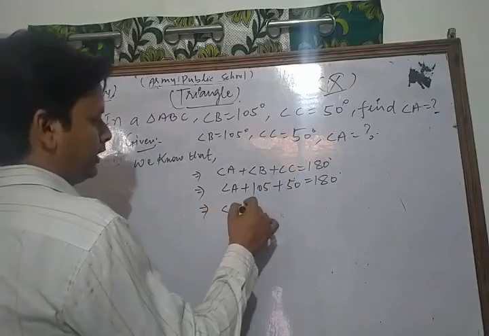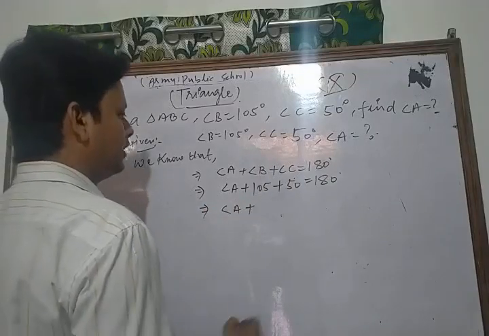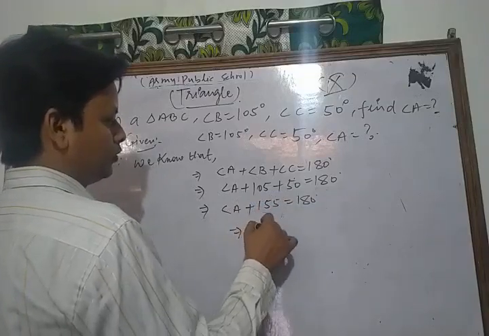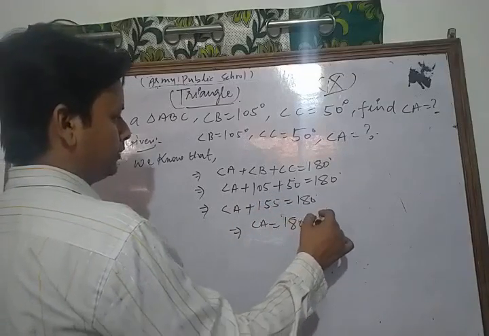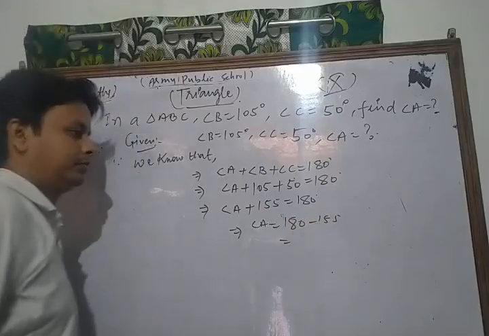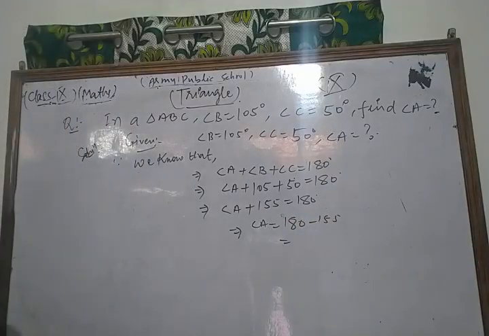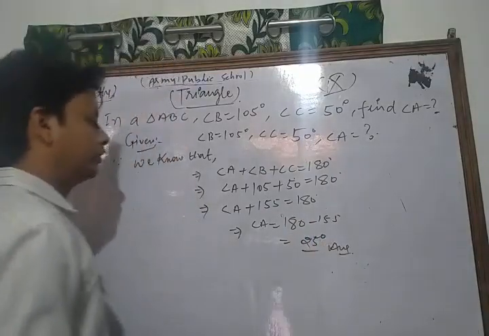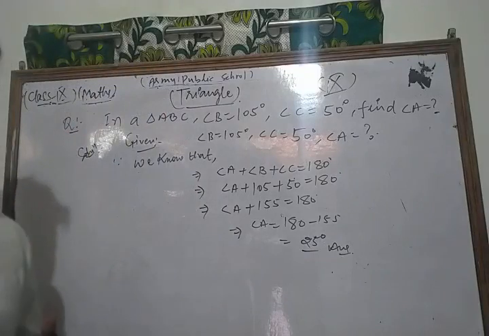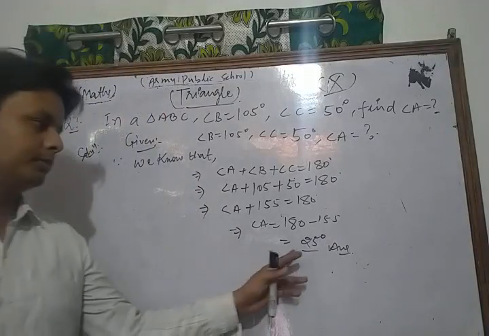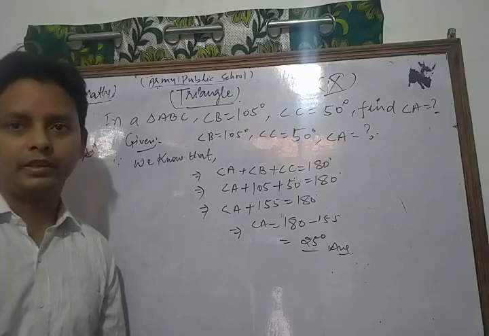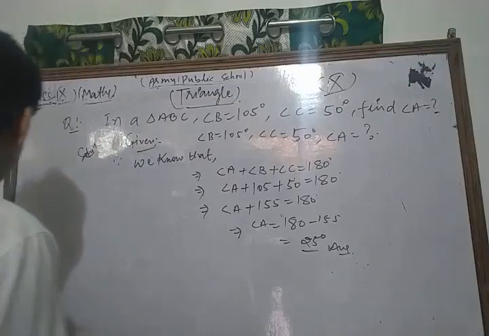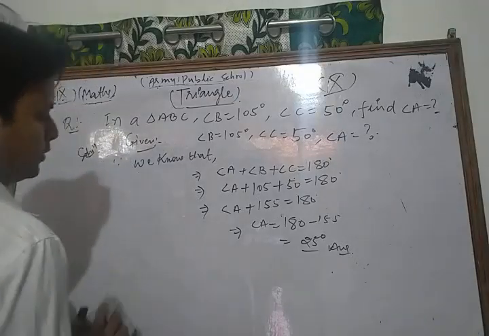So we have angle A plus 155 equal to 180, thus angle A is equal to 180 minus 155, which is 25. Thus, dear student, the value of angle A is 25 degrees. So in this way, you apply the angle sum property of the triangle. Now we take and solve some other important question based on that property.